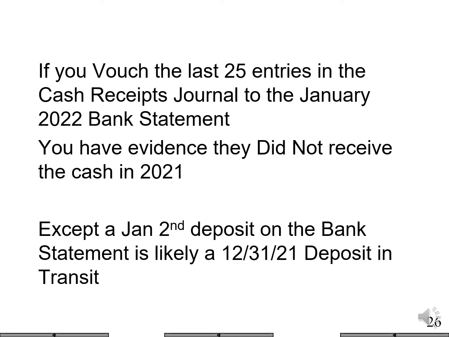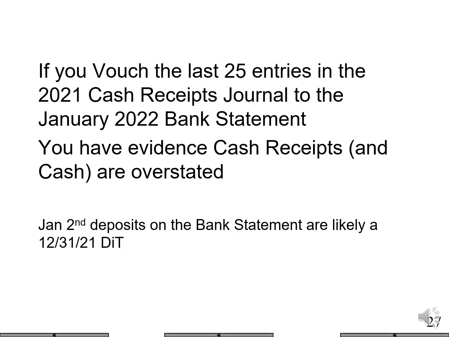If we vouch the last 25 entries in the December cash receipts journal to the January 2022 bank statement, then we have evidence that the cash receipt did not actually occur in 2021. There's one little exception here. It's likely that the cash received on December 31st of 2021 is a deposit in transit and won't appear on the bank statement until January 2nd of 2022. So that last deposit in transit, we have to be aware of that.